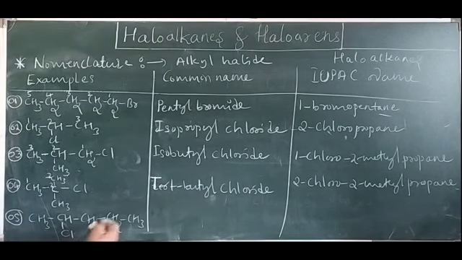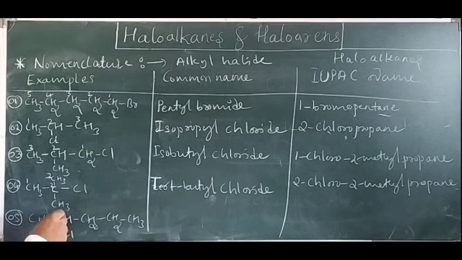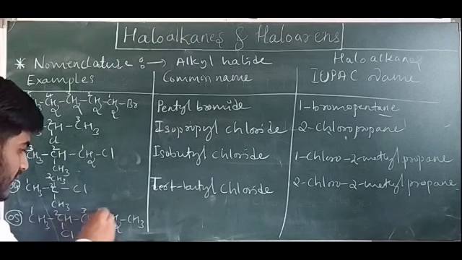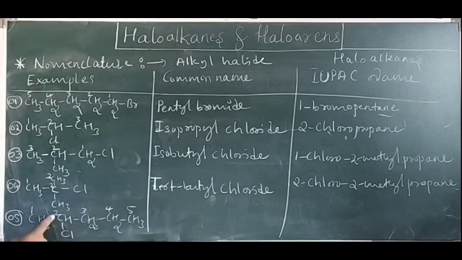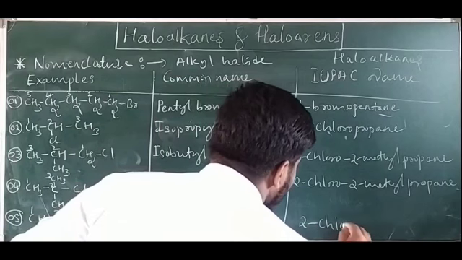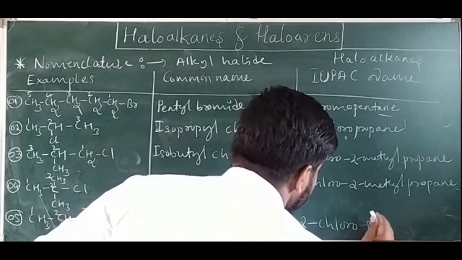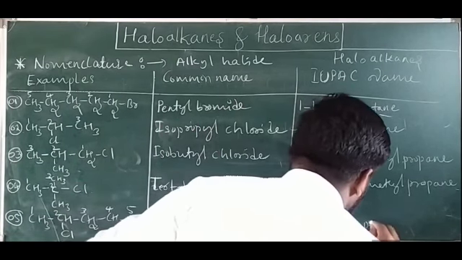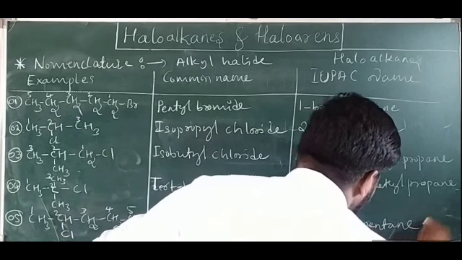Last one, look at here. You can name this way or this way. You have to name this way because the carbon bearing the chlorine, the branch, should get the lesser number. 1, 2, 3, 4 and 5. The second carbon atom has chlorine. So in IUPAC name what should we write? 2-chloro. Five carbons means pentane. So 2-chloropentane.